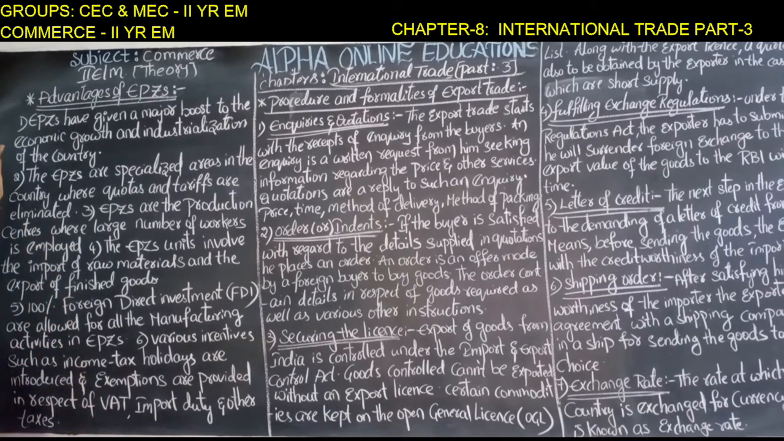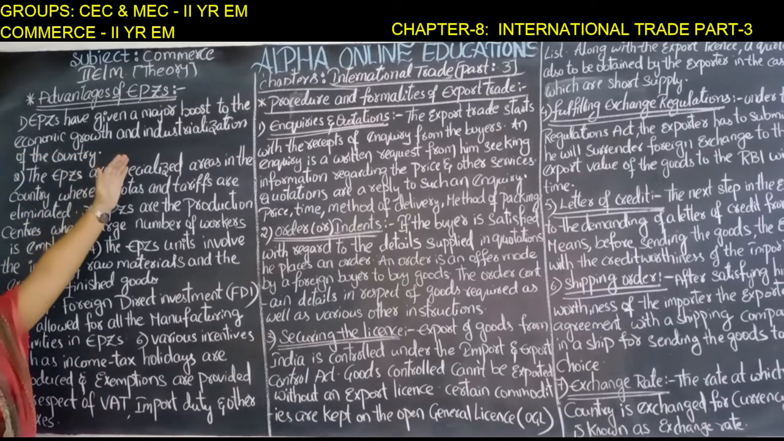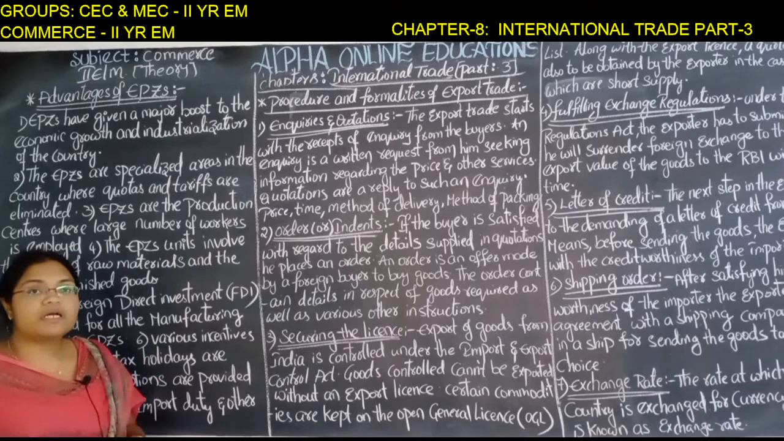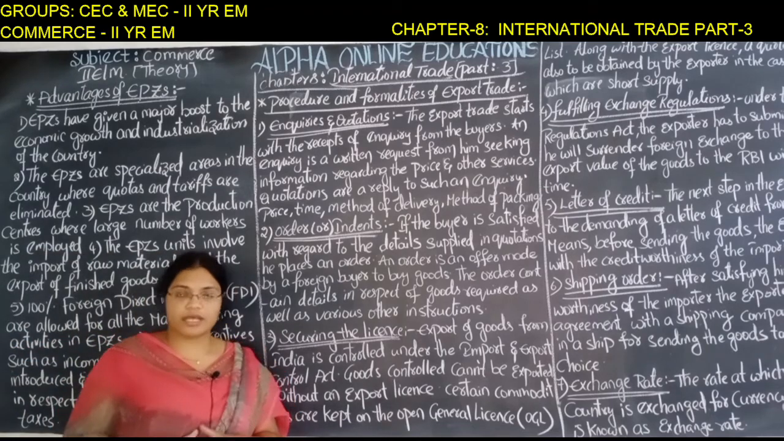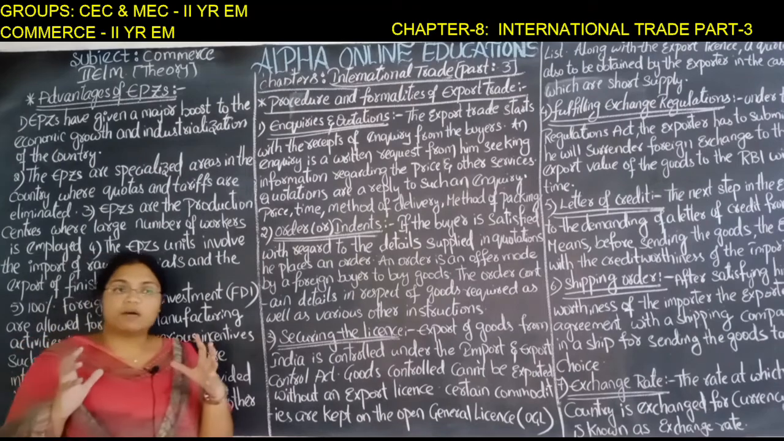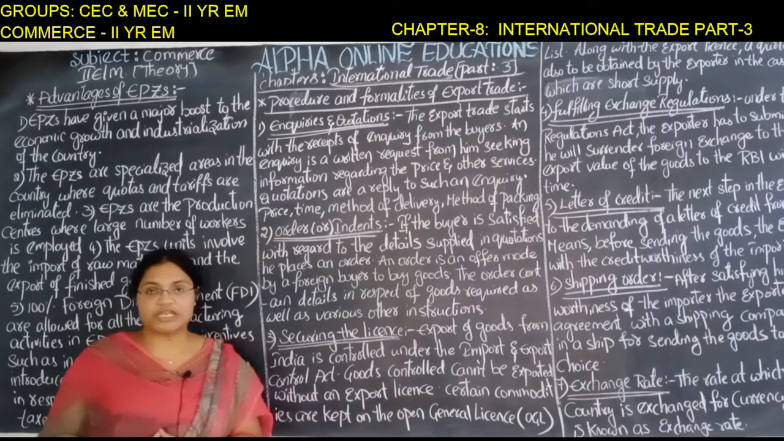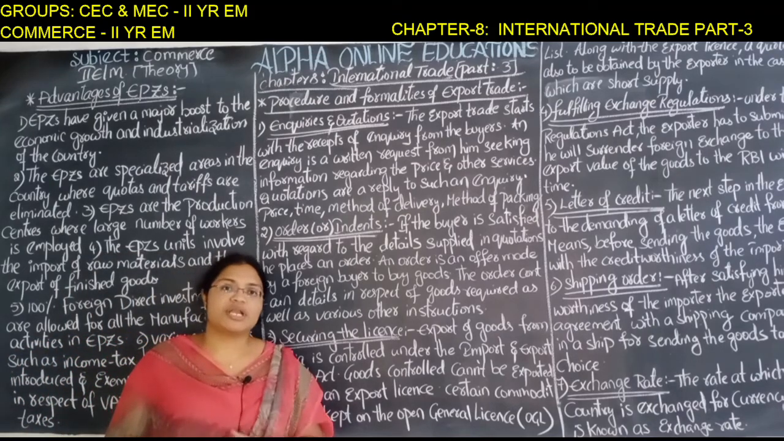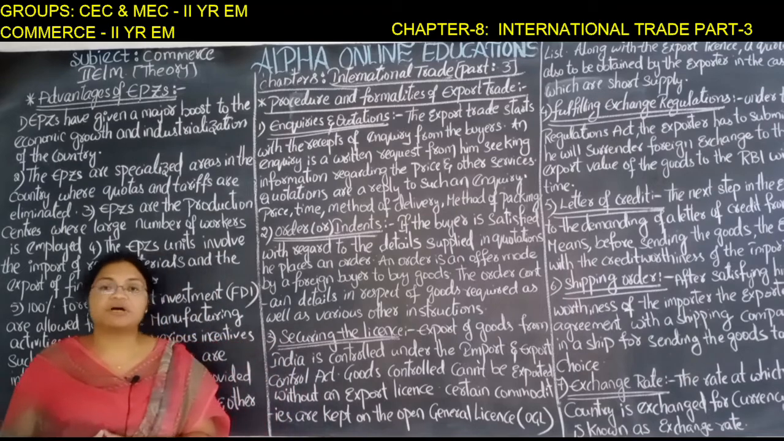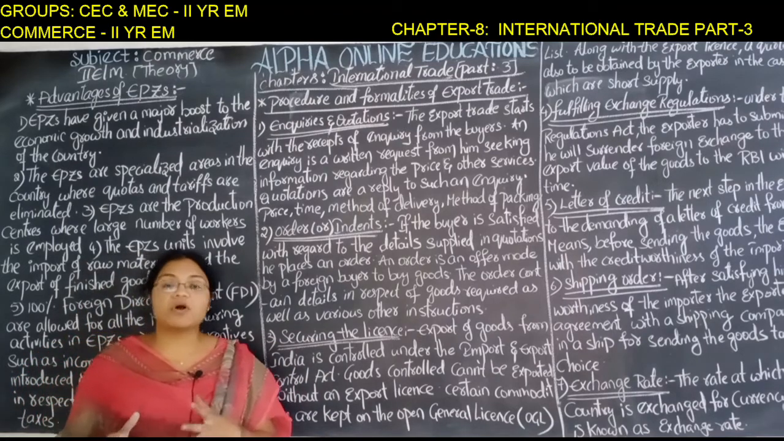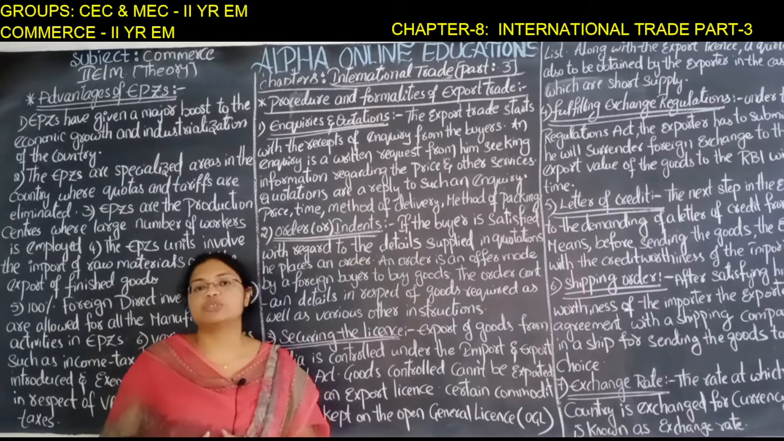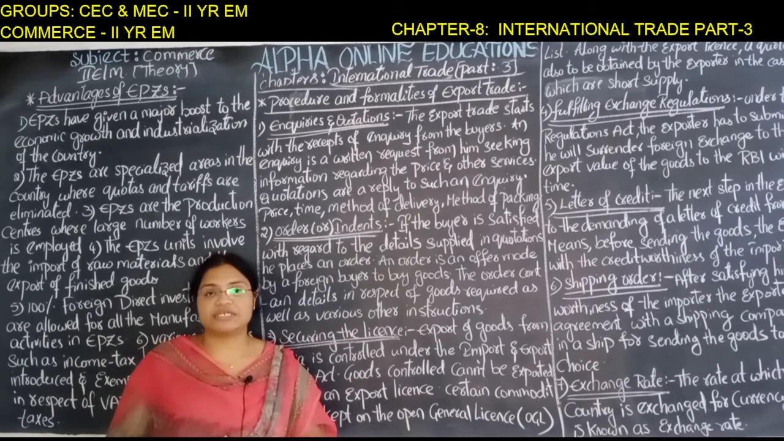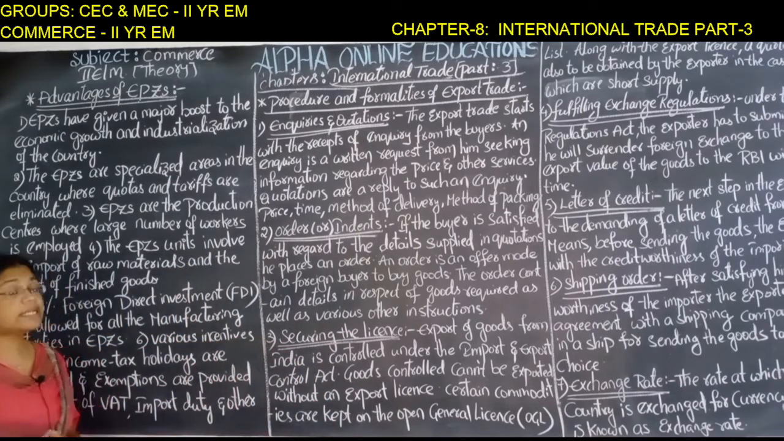So the first advantage is that export processing zones have given a major boost to the economic growth and industrialization of the country. These export processing zones give a boost to the economic development of the country and also to the industrialization of the industrial units. Why? Because industries participate very much in these zones, because the government is providing certain incentives to the industrial units which are exporting goods from India to other host countries. The government is providing certain benefits.